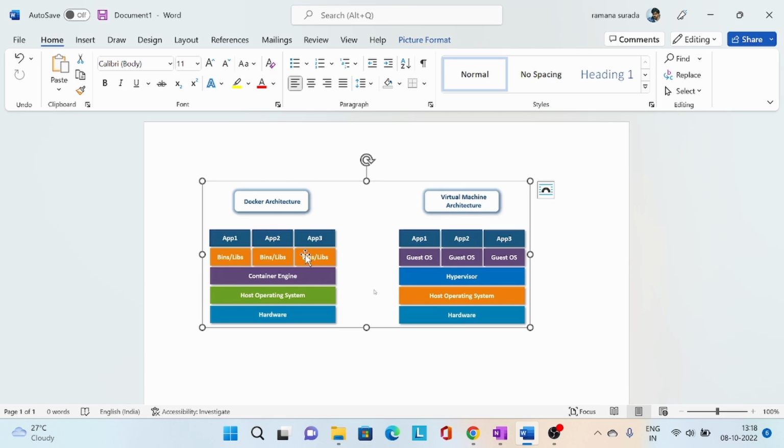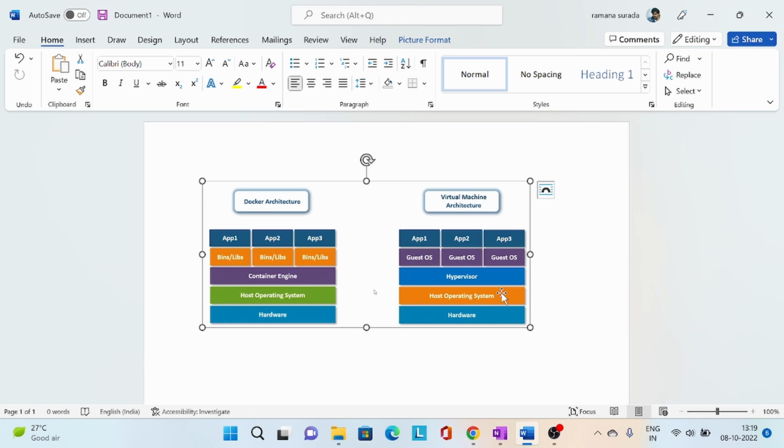If we see the virtual machine architecture, in virtual machine architecture also we have hardware, and we have an operating system on top of the hardware, but here on top of the operating system we have a hypervisor. Generally, 5-6 years back we used the Xen hypervisor, I think.